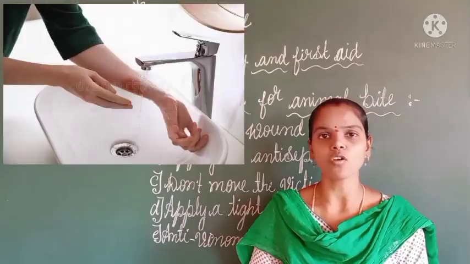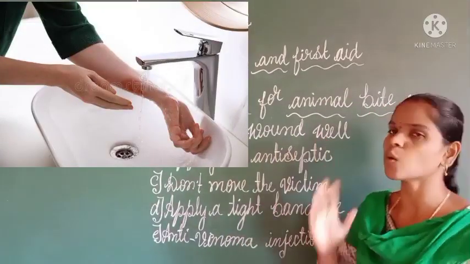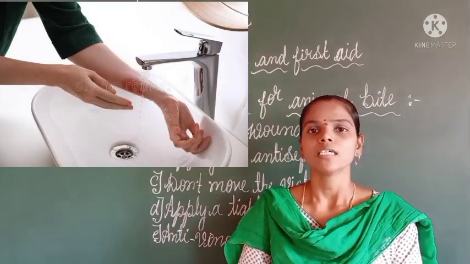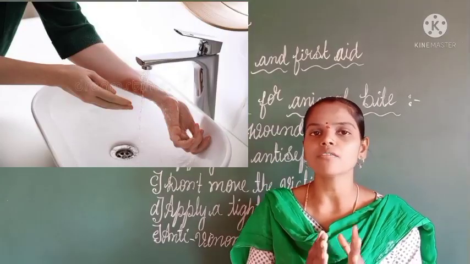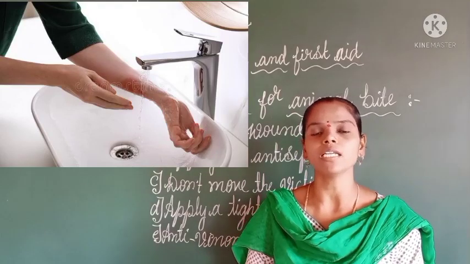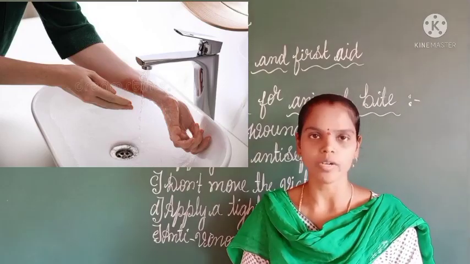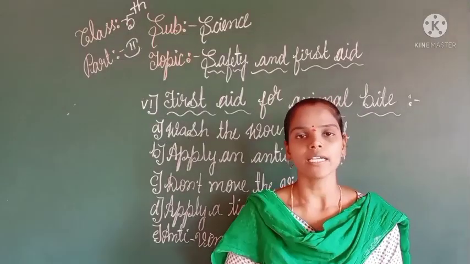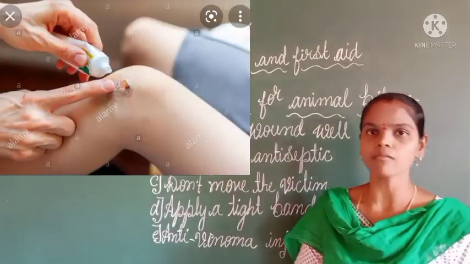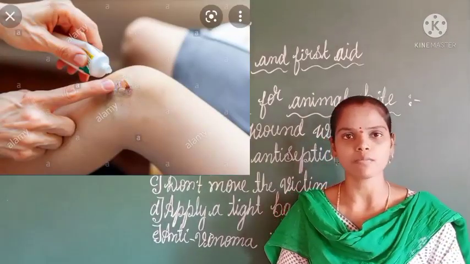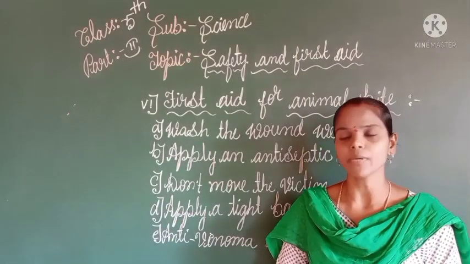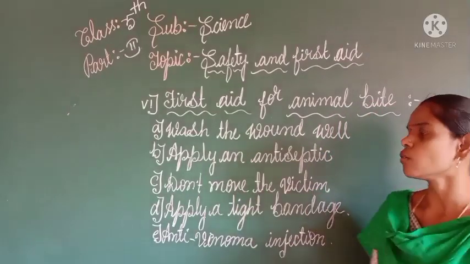First, we have to wash the wound well, using soap or some other things. We have to wash the area very well, then the saliva of the animal can be removed from the body. The next step is to apply an antiseptic cream where the animal has bitten the person. Next, don't move the victim.